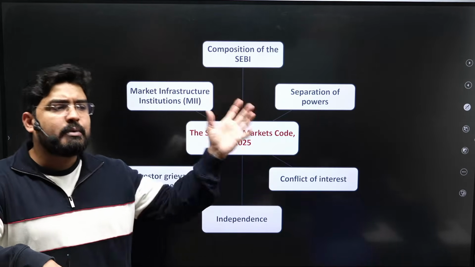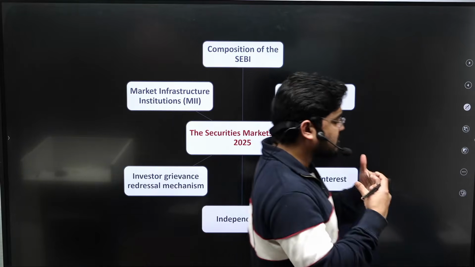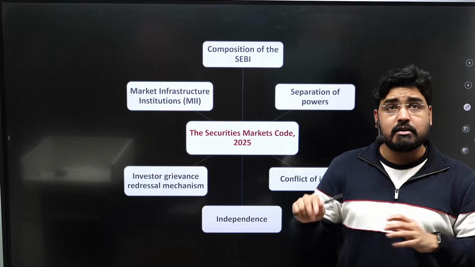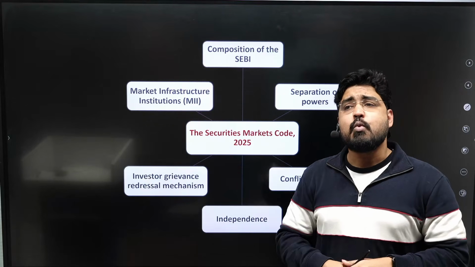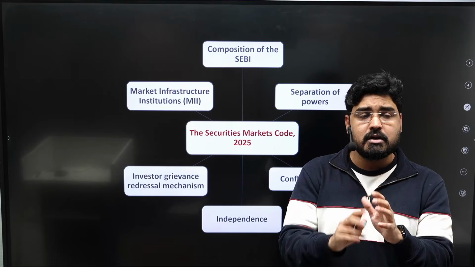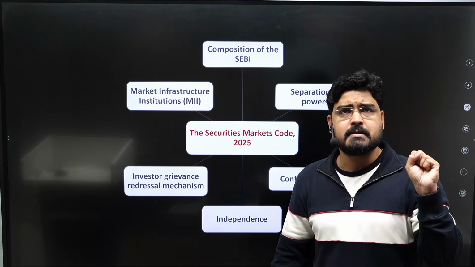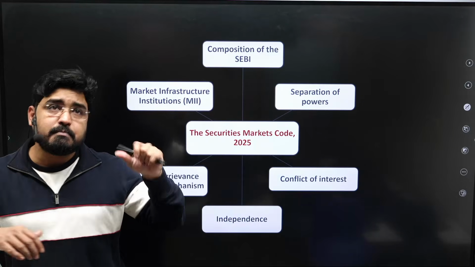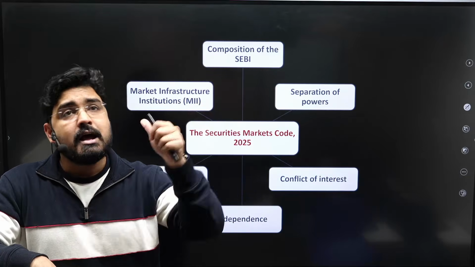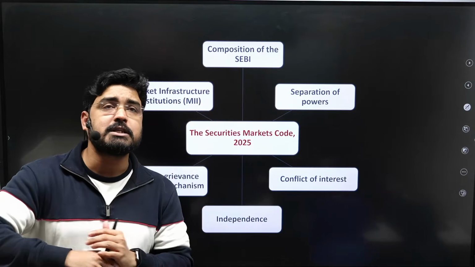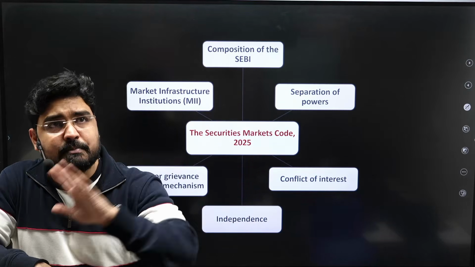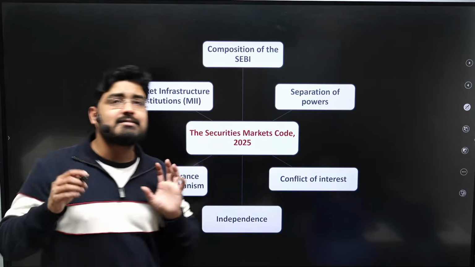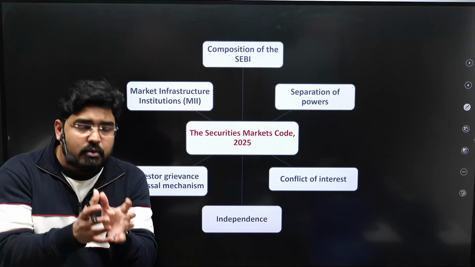Madhabi Puri, the former chairperson, was subjected to multiple criticisms with respect to the investments of her family members in certain companies, which shows there is a conflict of interest with respect to her position as SEBI chairperson. So, in the backdrop of increasing retail participation, where the risk is also increasing, and these corruption allegations against the SEBI chairperson, a new security market code was introduced.